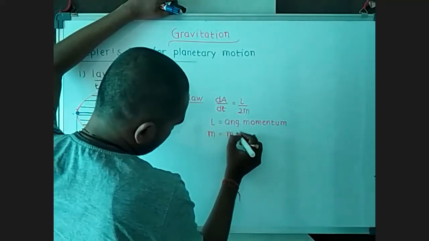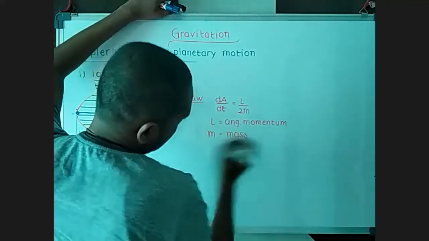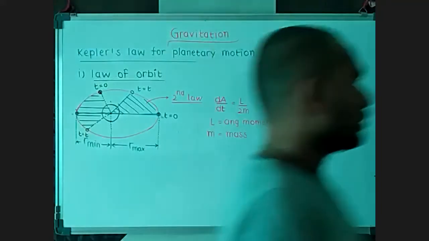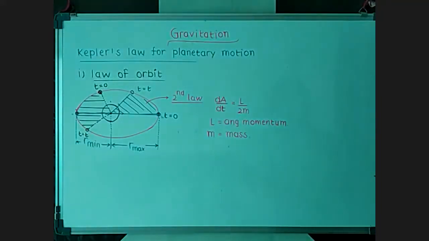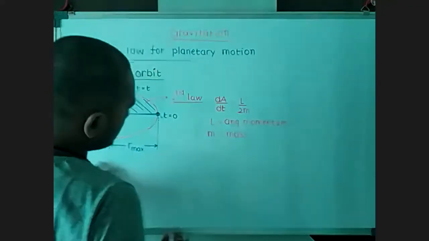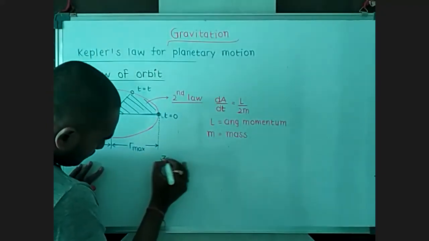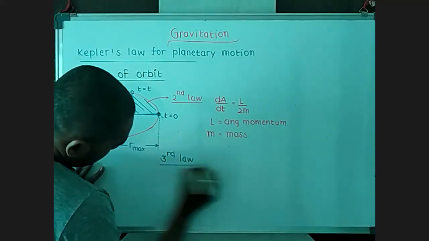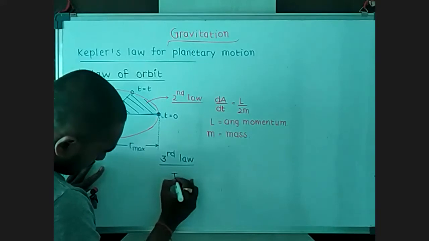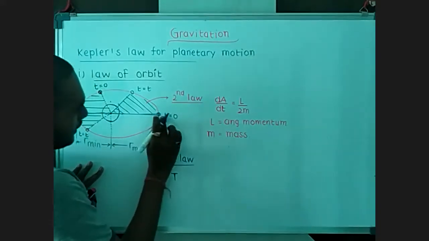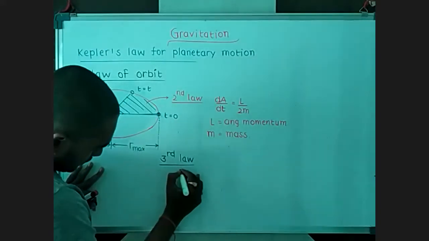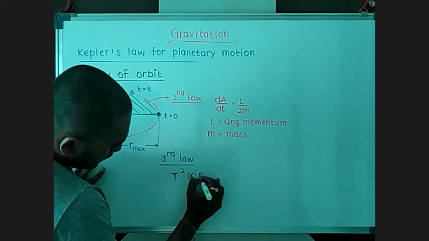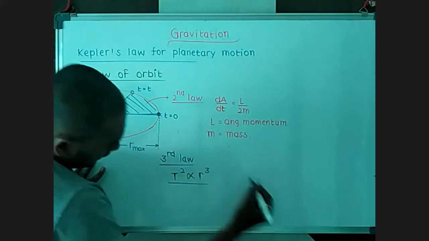And the third law is the law of revolution, or we can say the law of periodic time. In this third law, the time taken by a planet to complete one revolution, the square of it is proportional to the cube of the average radius.